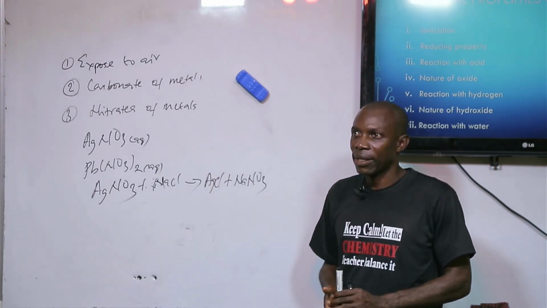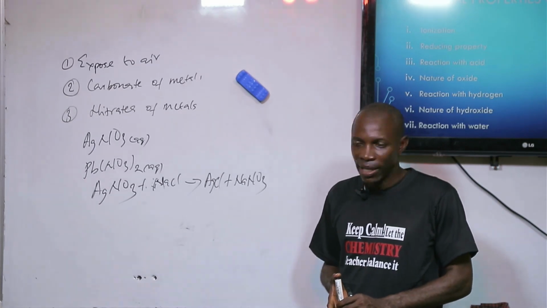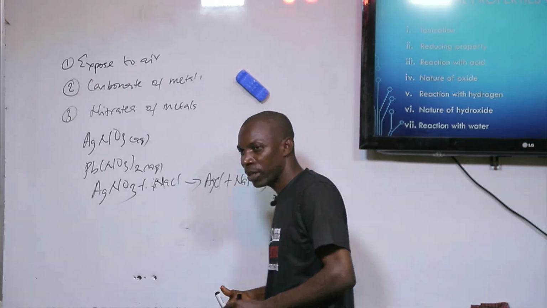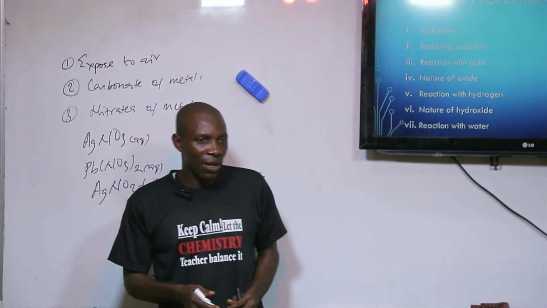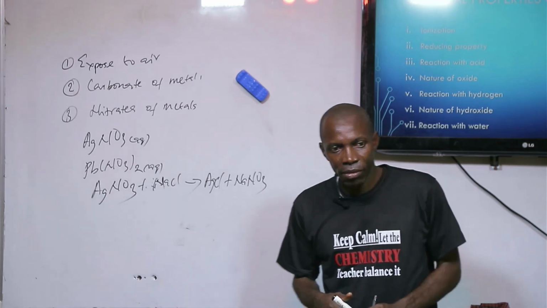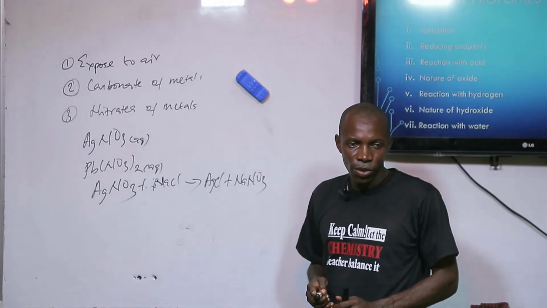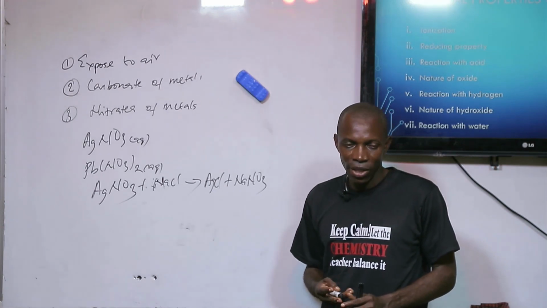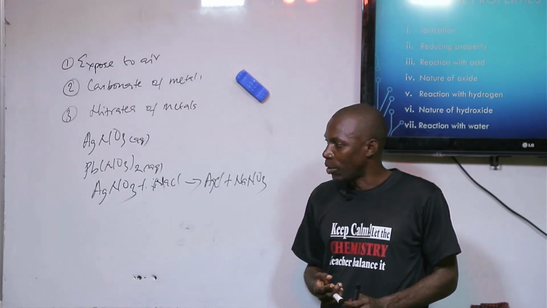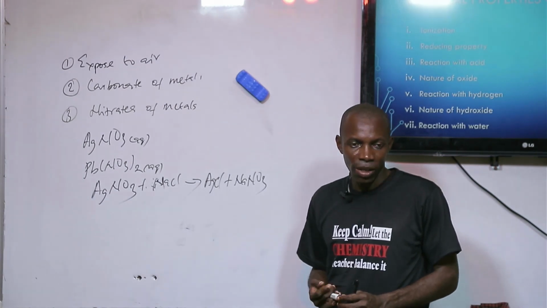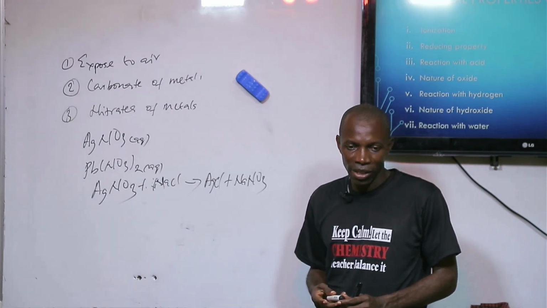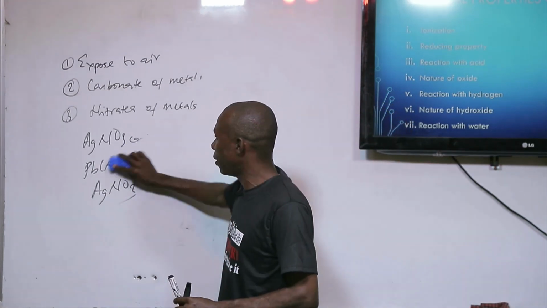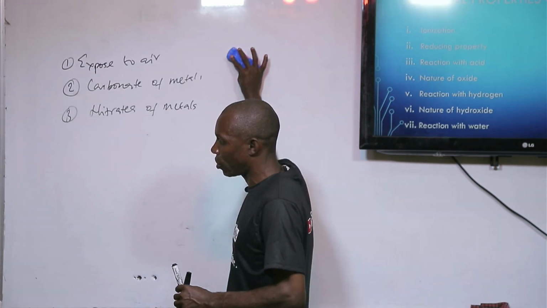There are other effects of heat on nitrate salt. Some will decompose with difficulty to give us nitrate 3 and oxygen. Some will decompose to give us nitrogen 4 oxide and oxide. And some will also decompose to give us metal, nitrogen 4 oxide and what? Oxygen. Let's look at effect of heat on nitrate salt.